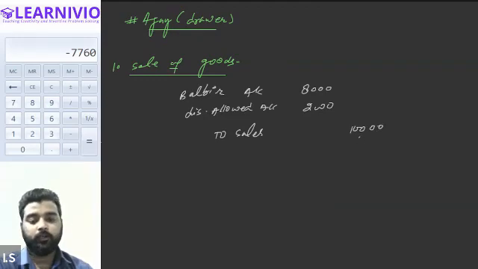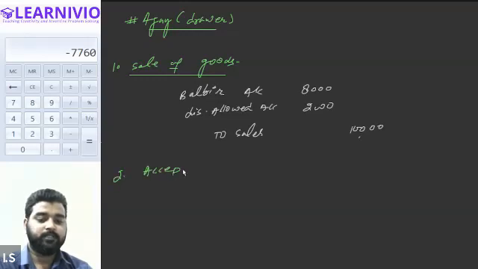Okay. Now, the second entry will be for the acceptance of bill of exchange.